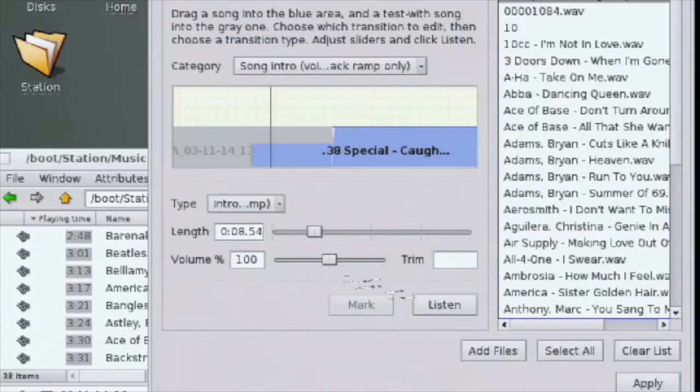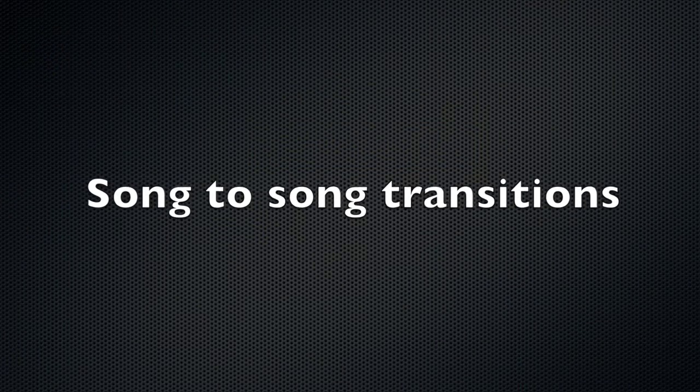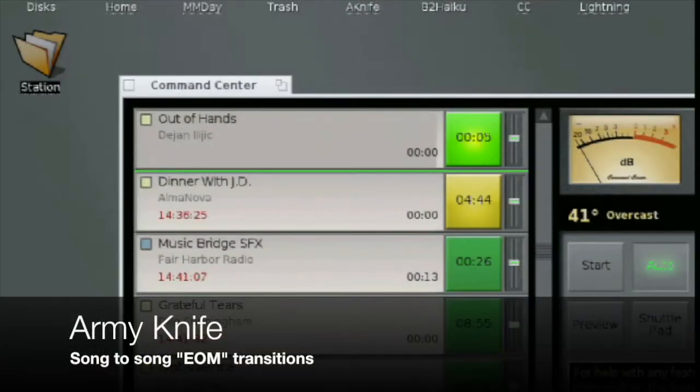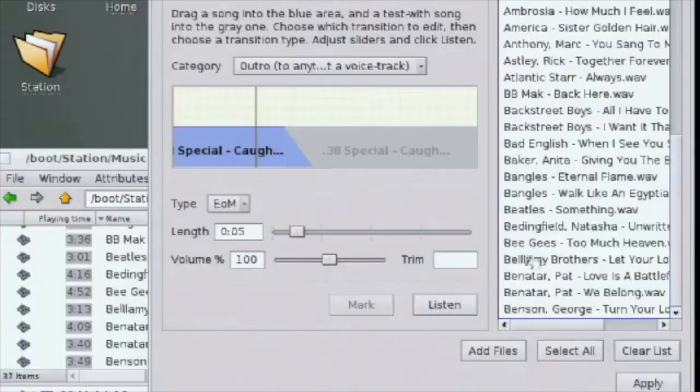If it needs just a little adjustment or fine-tuning, we can do that with the slider and the text box. In Command Center System 5, the most commonly used transition between songs is called an EOM. An EOM starts the next song before the current song is finished, and immediately begins a 3-second fade-out of the current song. The result sounds very smooth and professional.